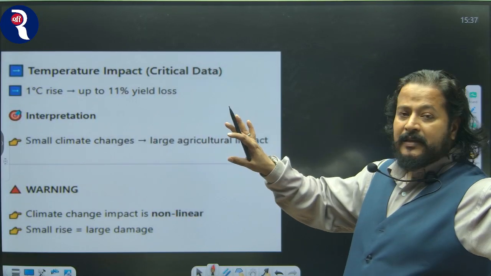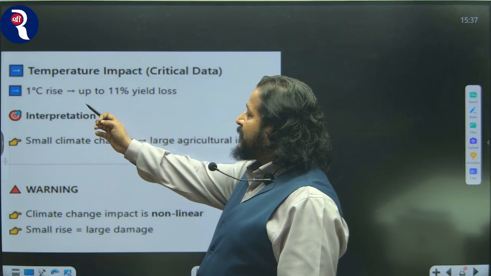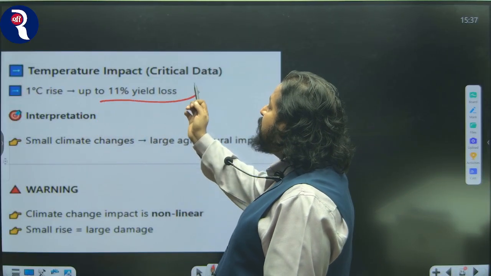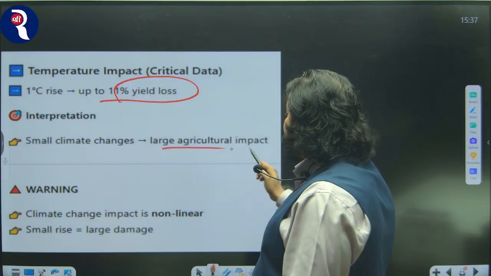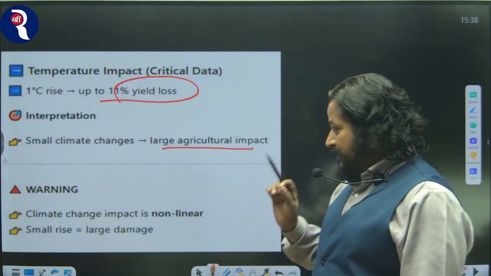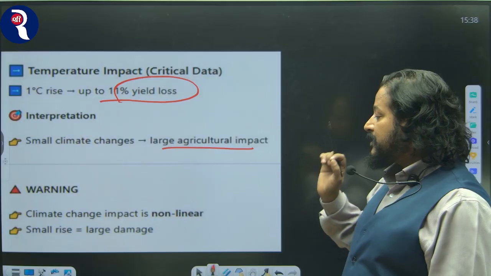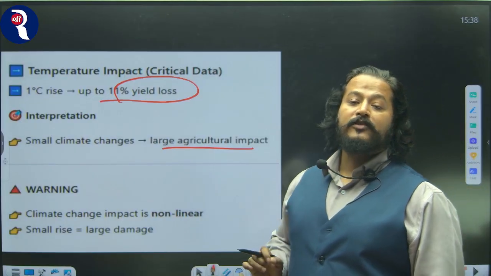Even 1 degree Celsius rise will lead to 11% yield loss. So even a small climate change will lead to large agriculture impact, and climate change impact is not linear. A small rise will lead to large damages.